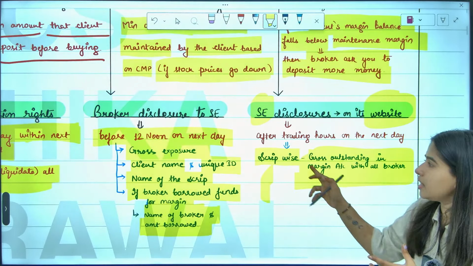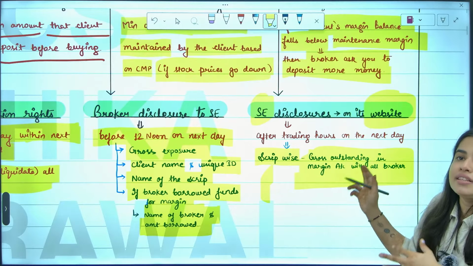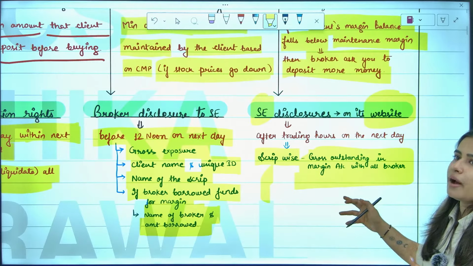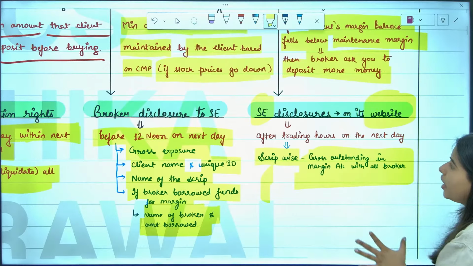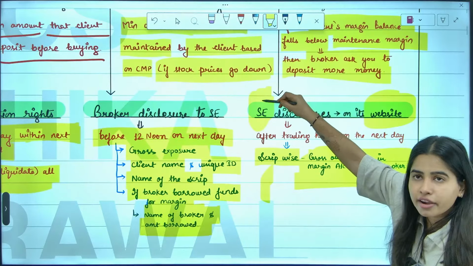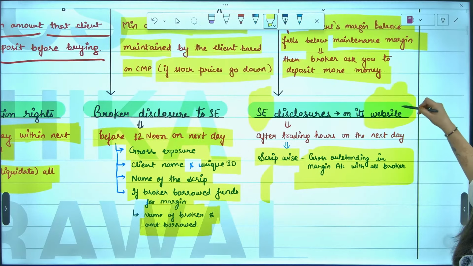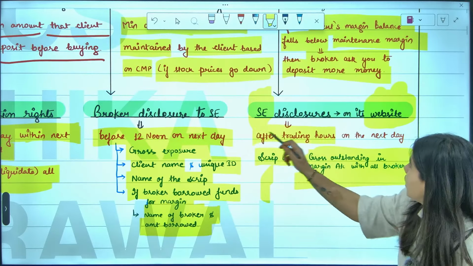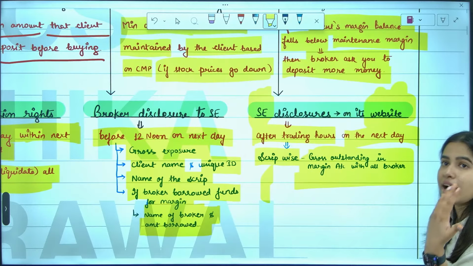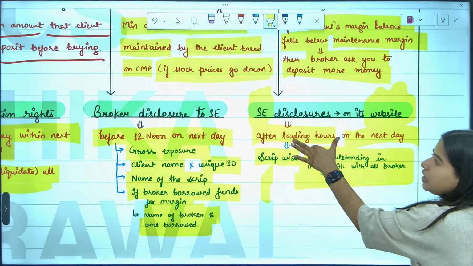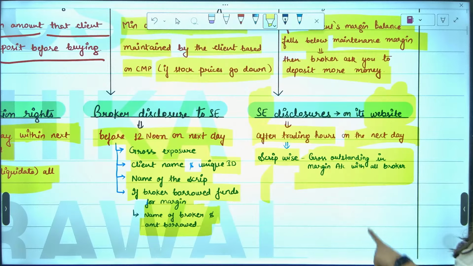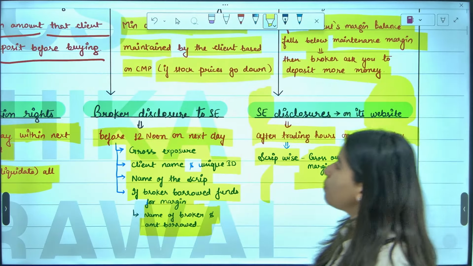Total how much margin is there in Indigo Paints? Total how much margin is there in Reliance? Total how much margin is there in HDFC Bank? In all shares, how much total margin is there? Who has to disclose? The stock exchange has to disclose on its website after trading hours on the next day. Whenever margin trading is done, next day after trading hours, after 3:30, we have to disclose this on the website of the stock exchange. That's all about margin trading.